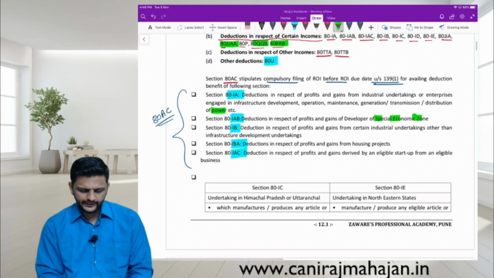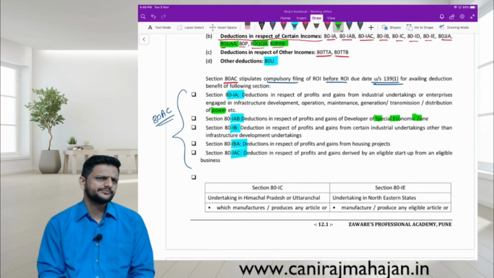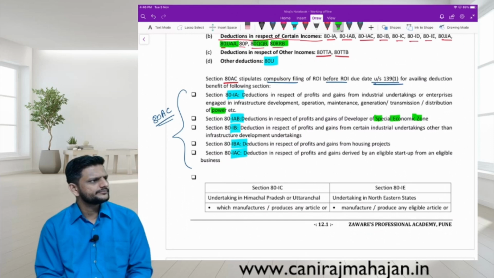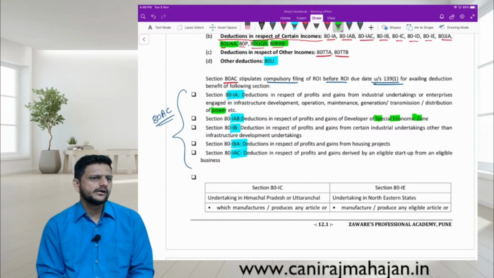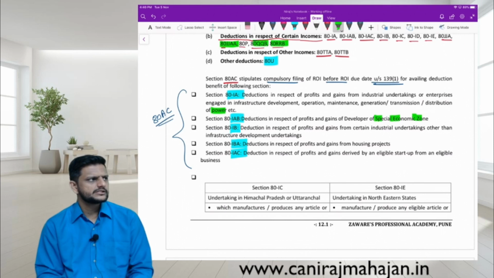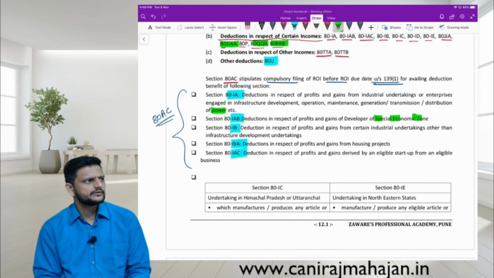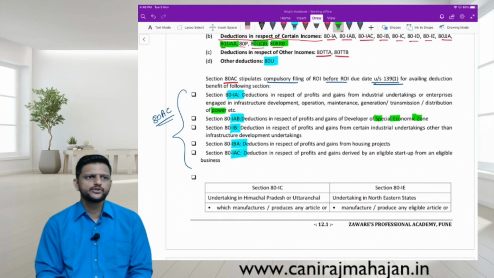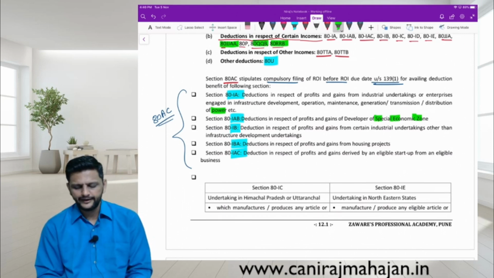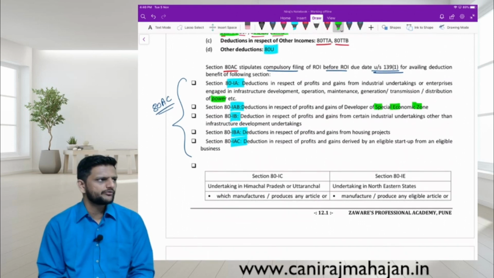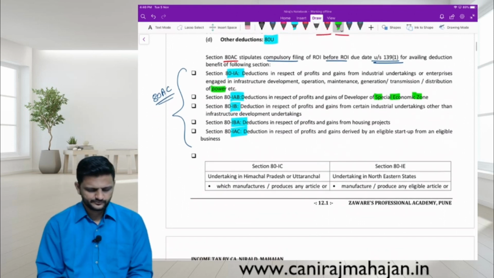Then we had Section 10AA also. Which type of business? IT, ITES industries. 15 years or 5 years. It was based on export turnover upon total turnover, if you remember that ratio.